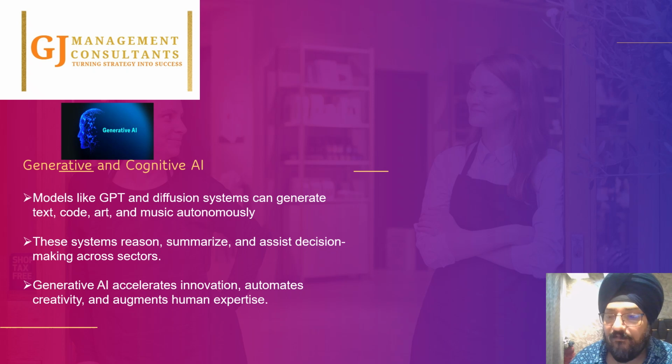For example, I have got a mail, and based on that I can create a reply. But let's say I sent that reply, and then I receive another reply from the customer asking for some more information. Whether that information needs to be provided to that customer or not, that decision making is not available in generative AI.